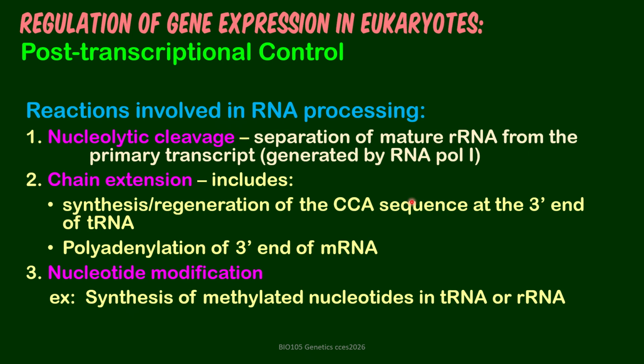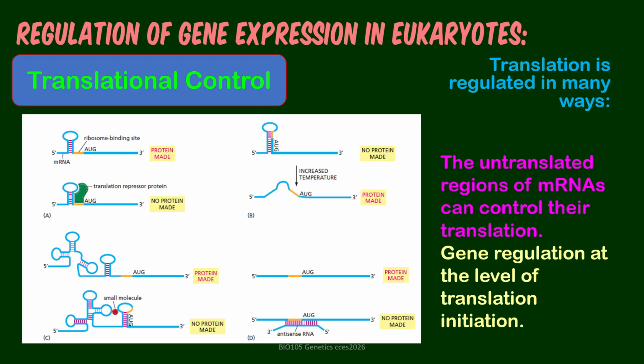That is also where amino acids bind. Of course, what amino acid will bind to that end will depend on what is displayed on the ribosome as the next code. And then nucleotide modification. You have the addition of certain chemical groups, like in the example here, methylation, so methylation of nucleotides in tRNA or RNA.